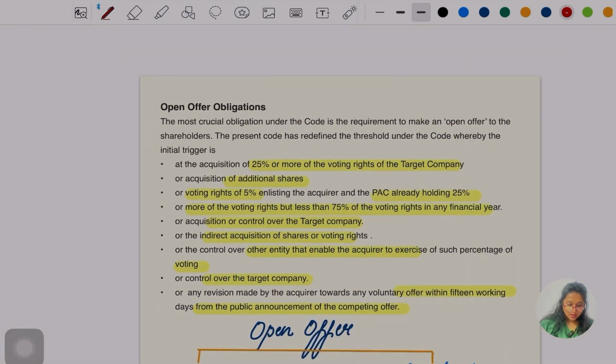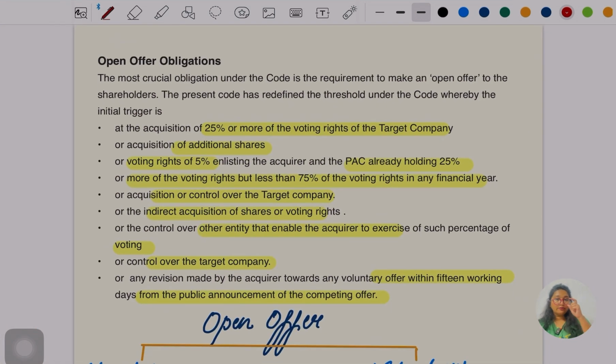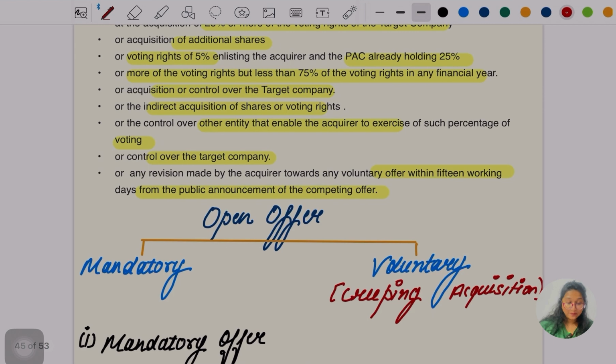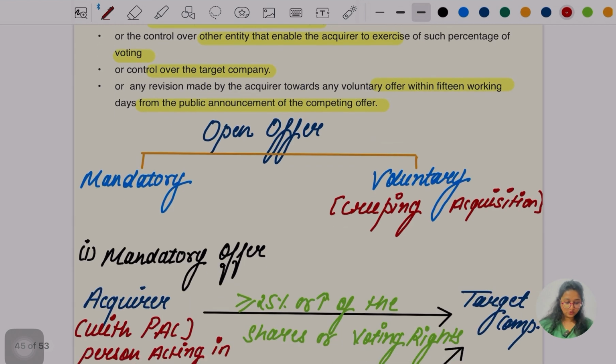Now comes the open offer obligation. Once this takeover is done, the acquirer has to give an open offer. Either it is going to be mandatory or it is going to be voluntary. So there are two ways of open offer. Once the takeover is done, the offer is to be made by the acquirer, plus PAC. We should not leave them out.